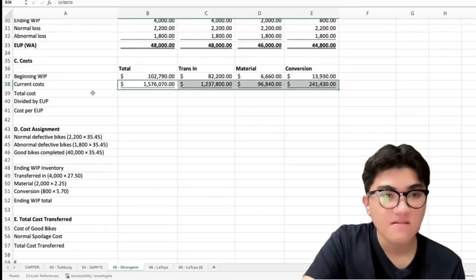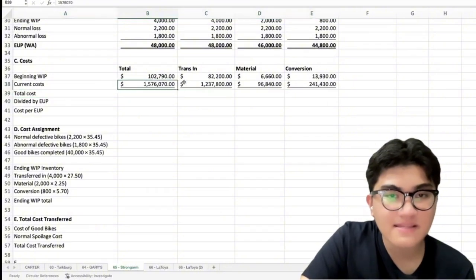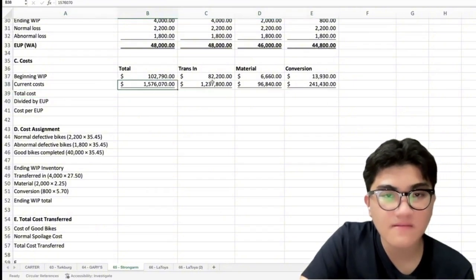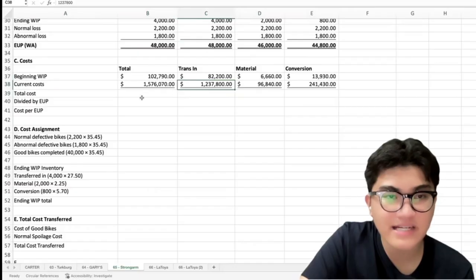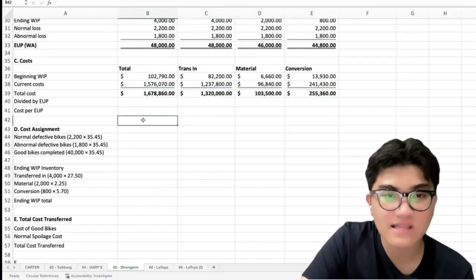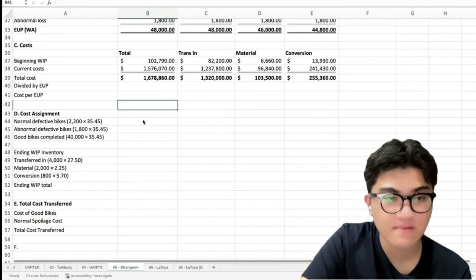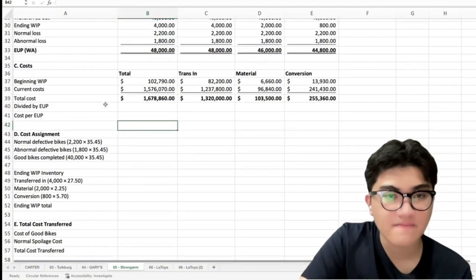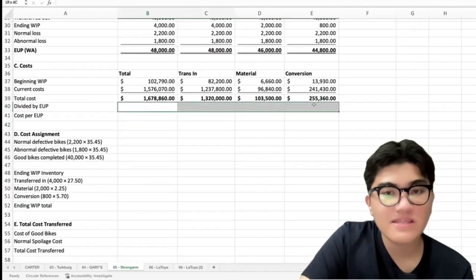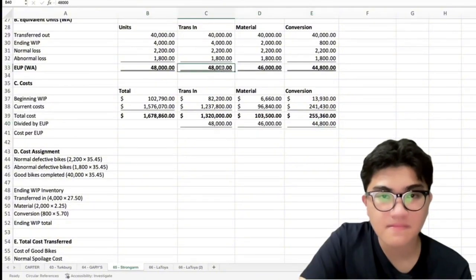So, i-add natin dalawa, sa beginning and current, we will get our total cost. Okay. Now, we will be dividing it by the EUP. Ano yung EUP? Ito.